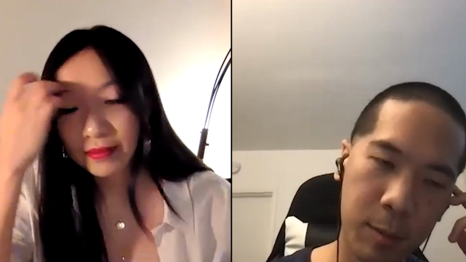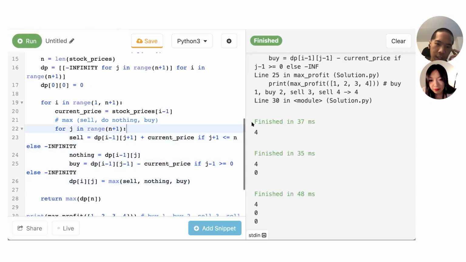So this looks like a pretty good solution to start with, but what would the runtime and space complexity be? Yeah, so this is an n squared solution just because we have this double loop. And then inside this loop, this is all constant time because we're just doing constant time comparisons.